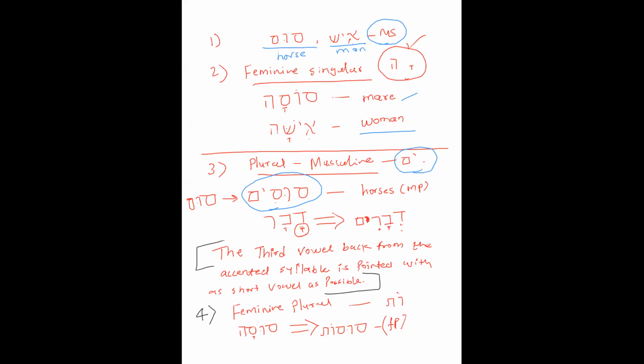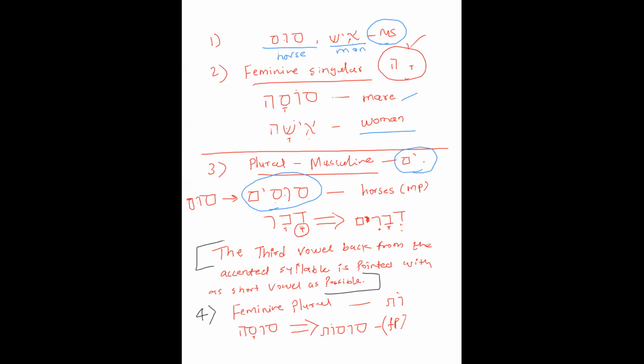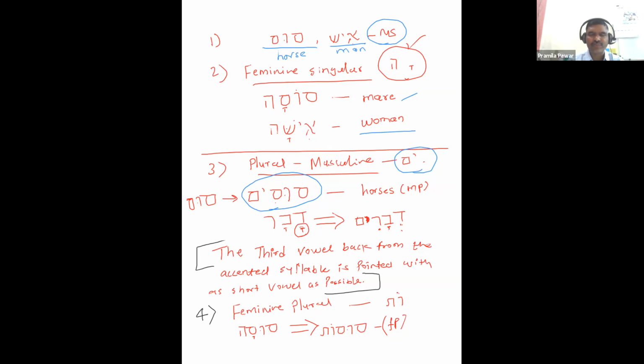Shurek. Shurek is the full letter vowel, and with a full letter vowel, no inflection takes place. It remains as it is. It is not altered. It will not become Shva. It will not become komets. It will not become kibbutz, but it will be as it is.